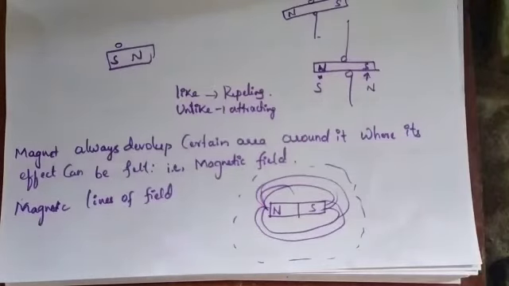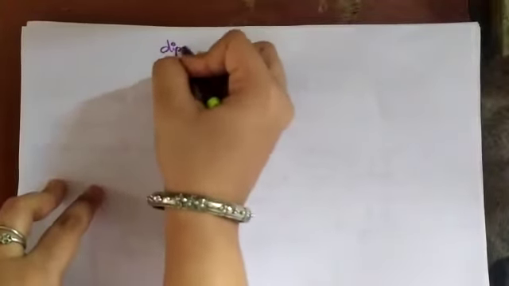If you know about the magnetic field and magnetic lines of field, then you are able to study the characteristics of the magnetic field. Before going to the characteristics, I want to mention dipoles. What is a dipole?